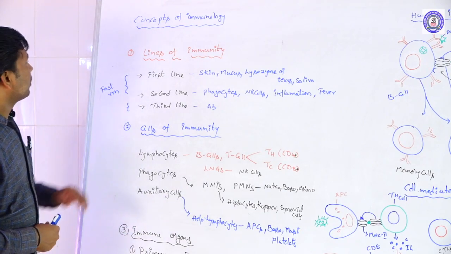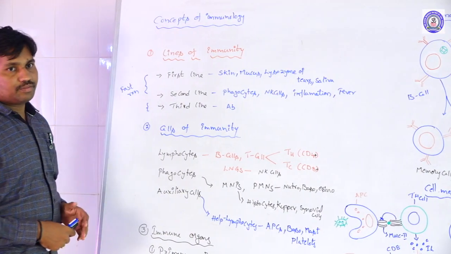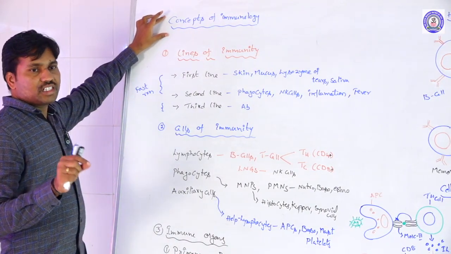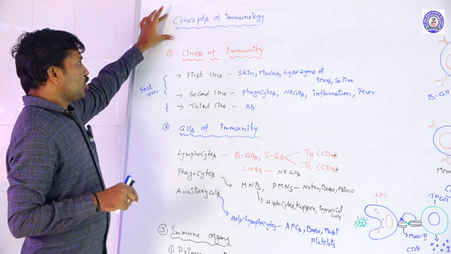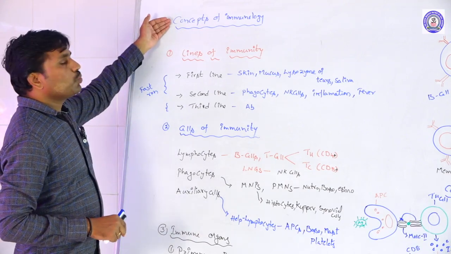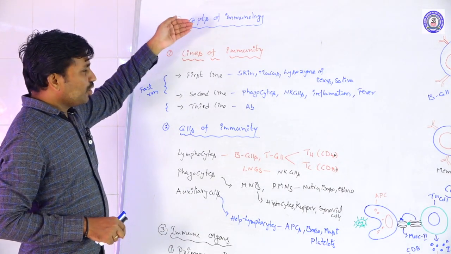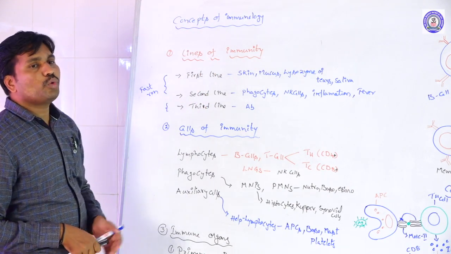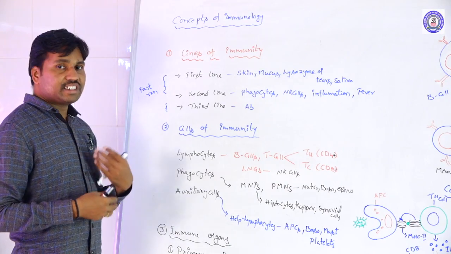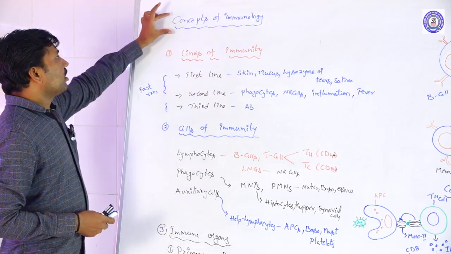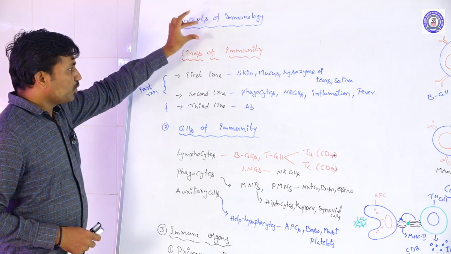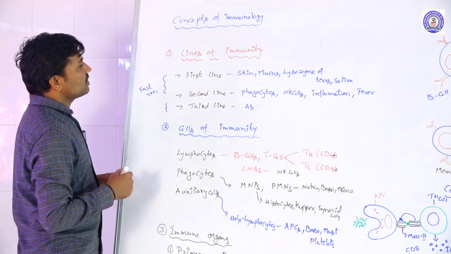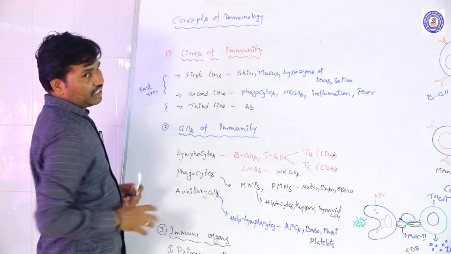Next concept of immunology. Next, to understand the immune system and total immunity in the human body, how it is working and what components are involved. In the concept of immunology we are discussing different factors. First one is the lines of immunity.